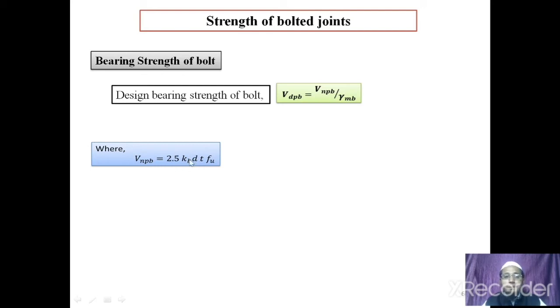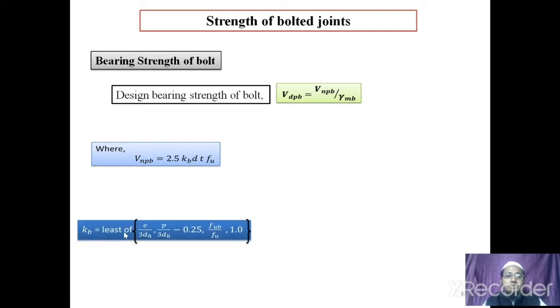Kb is the bearing coefficient, which can be obtained as the least value of e by 3d0, or p by 3d0 minus 0.25, and fub by fu, and 1.0. Of these four, whichever is the least, we will take as Kb. Again, by seeing this value, we can also say that the bearing strength depends on the edge distance, end distance and pitch distance also.